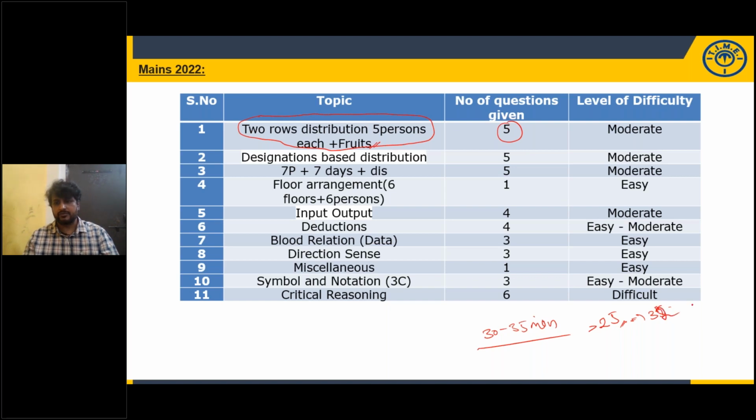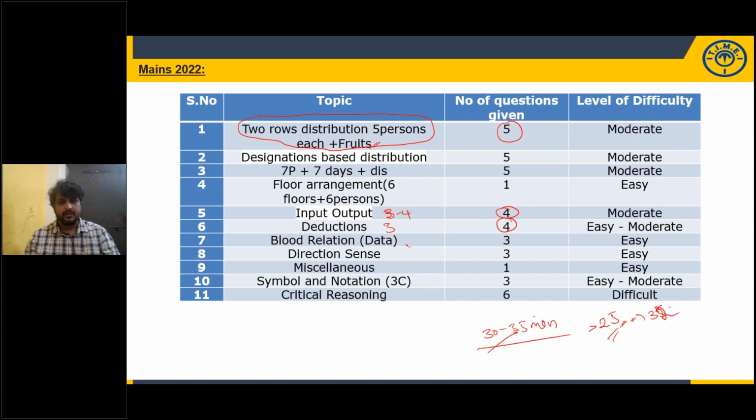Around 31, 32 marks you will get. That is enough. By spending 30 to 35 minutes, if you are able to answer 25 questions. Look at input output, maximum you can spend 3 to 4 minutes to get the 4 marks. Deduction, syllogisms: each question, if you take maximum 45 seconds, in 3 minutes you can answer 4 questions.